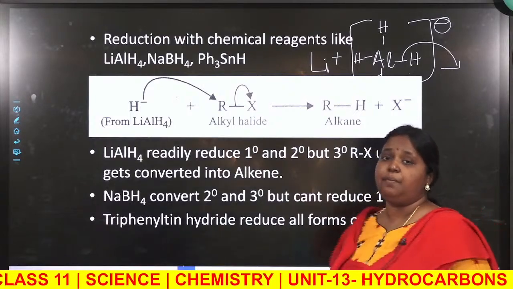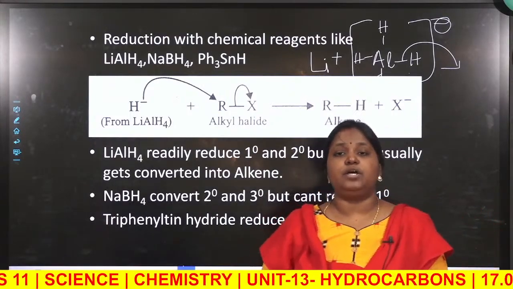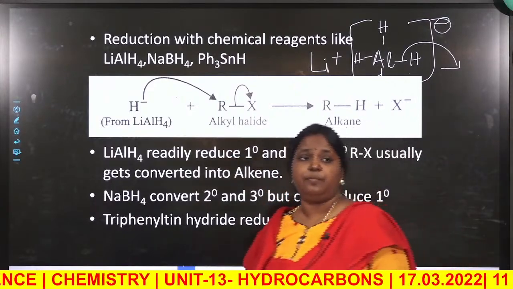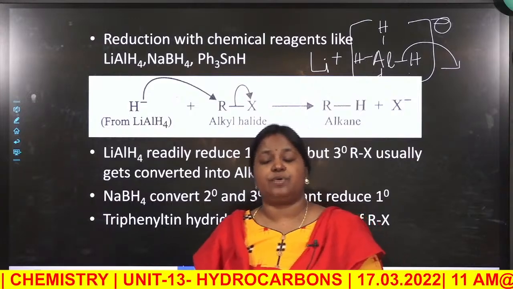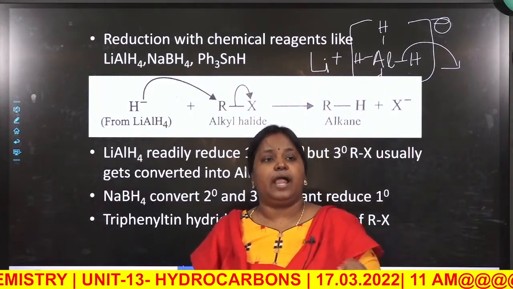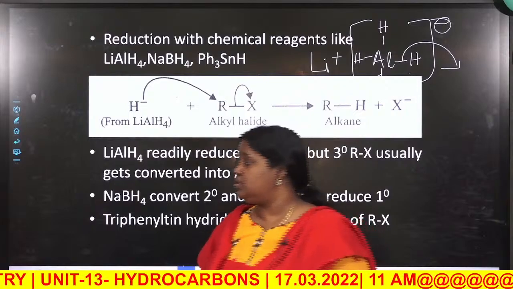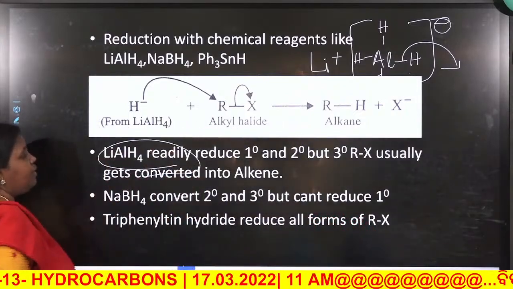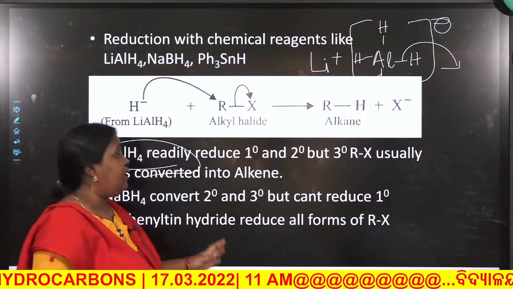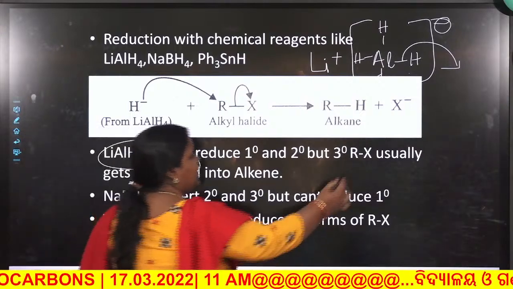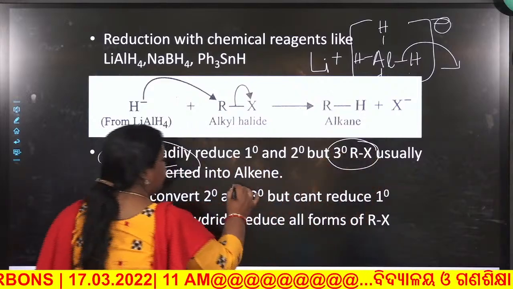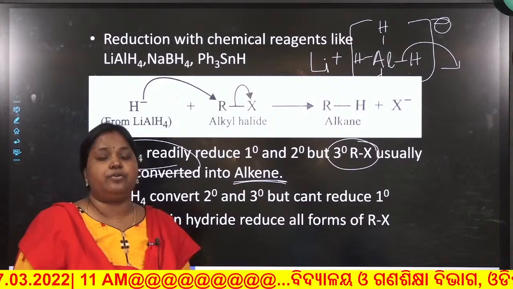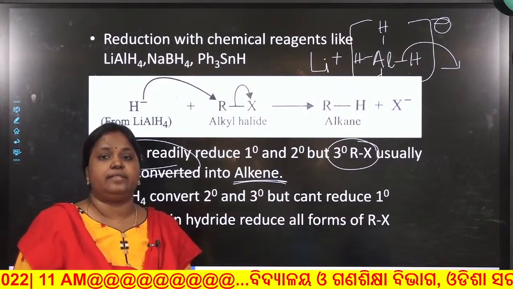Remember that lithium aluminum hydride is one of the strongest reducing agents. Among all the reducing agents you will study in organic chemistry, it is one of the strongest and can reduce anything. So lithium aluminum hydride will readily reduce primary and secondary, but in case of tertiary alkyl halide, as I have already told you, bulky molecules prefer to undergo elimination reaction rather than substitution.